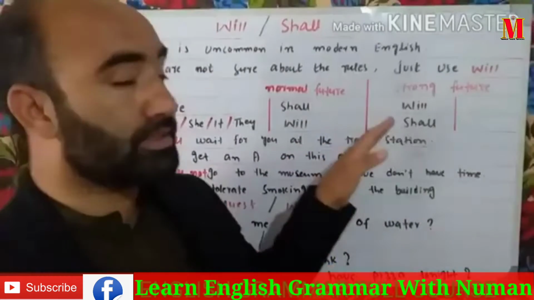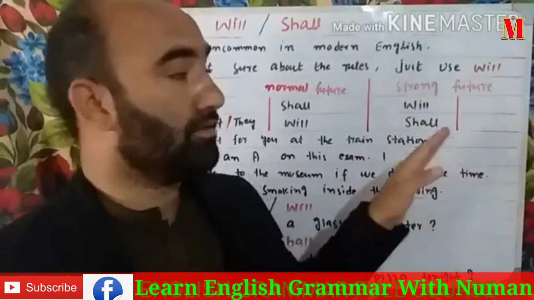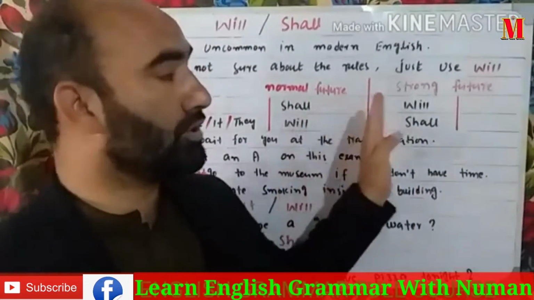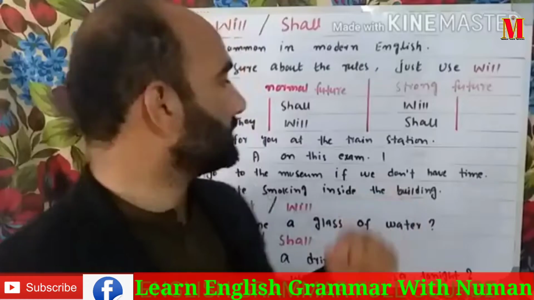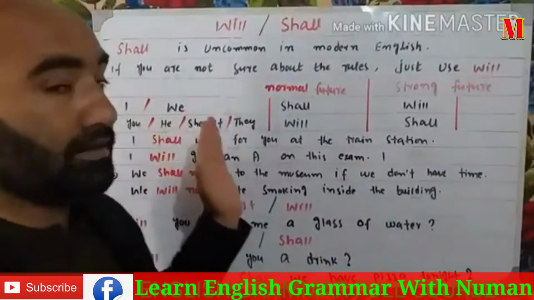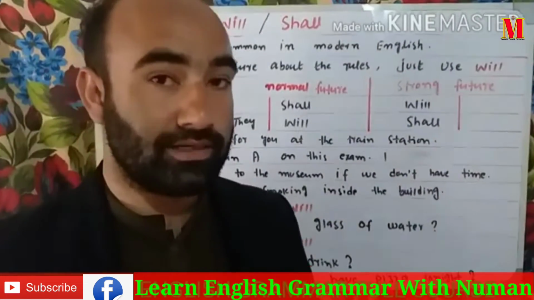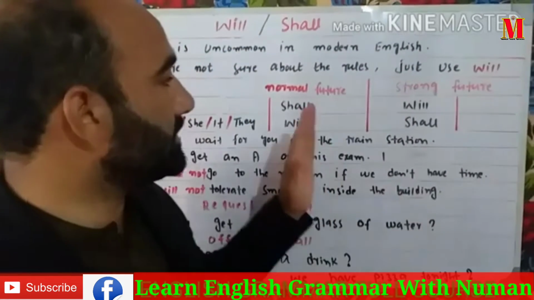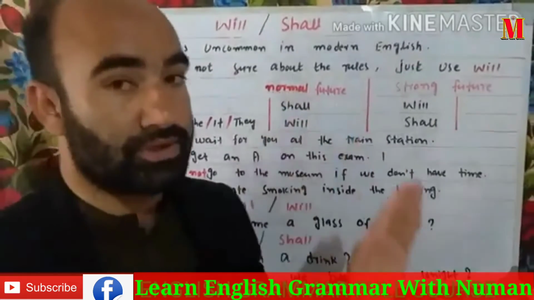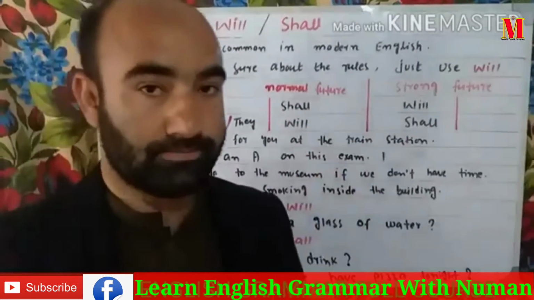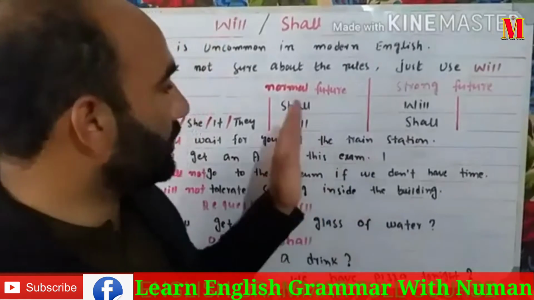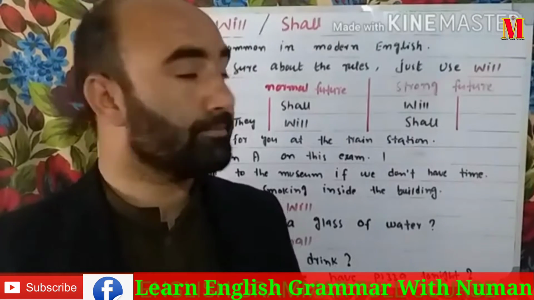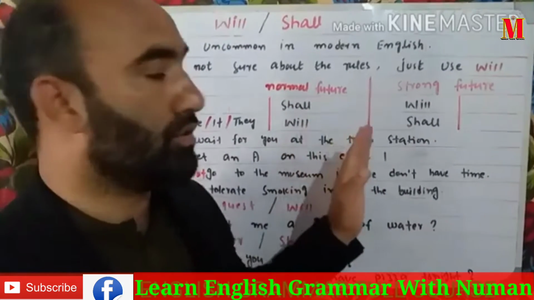Now there are two sets of rules. We will talk about these two sets of rules: the normal future and the strong future. I and we are first person pronouns in English. With the first person pronouns in the normal future, we use shall. We use shall with I and we in the normal future.